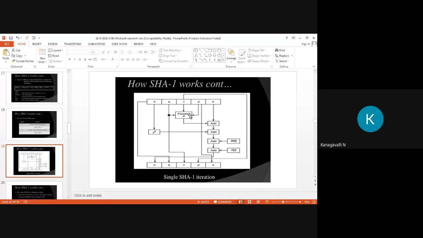So B, with the help of process B, is key of C. Then here that directly D comes to here E. Then these are all the additional parts, with the help of WT and KT transferred over to your D variable, right? So this is the algorithm part and diagram iteration in your SHA-1.